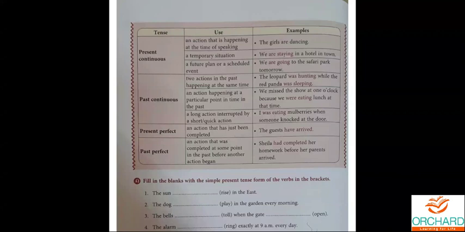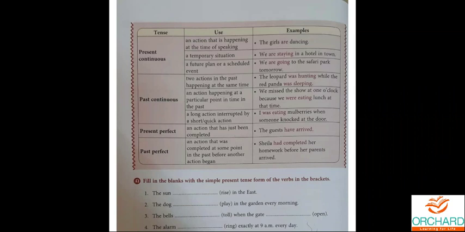Ing, present continuous. Here, the girls are dancing. Are is the helping verb and dancing is the main verb. So are is used for present form and ing is used for continuous form. The girls are dancing means now, at the particular time, it is going on. Yes, Kanishka, she is crying means at this moment she is crying.